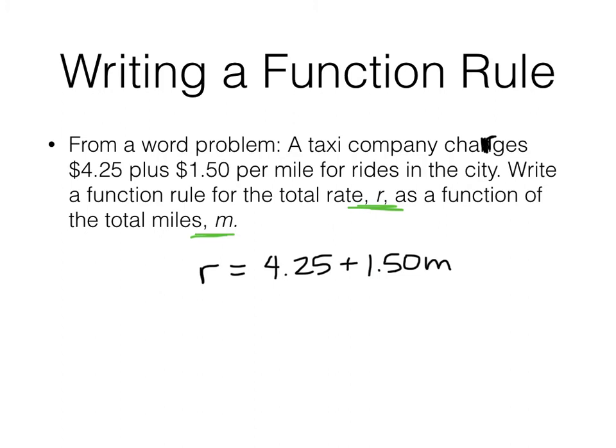We can also write this as a function of M. It could be f of M equals 4.25 plus $1.50 M. Same idea. That would just be using R and f of M as the rate interchangeably. Let's try a couple more of these.